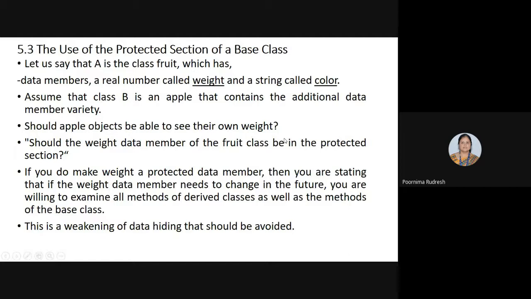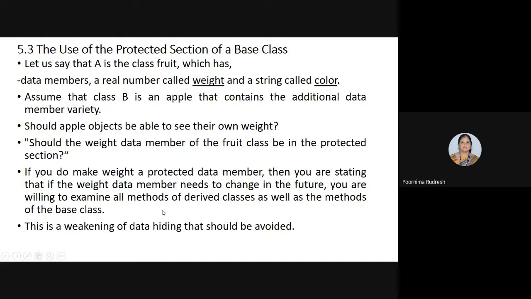Clear? And if we make the weight a protected data member, then we are stating that if the weight data member needs to change in the future, we are willing to examine all the methods of derived classes as well as the methods of the base class.